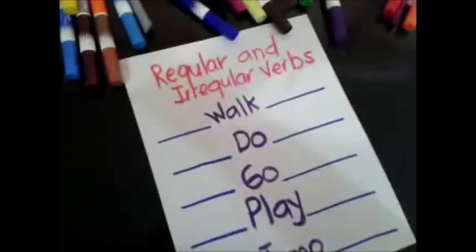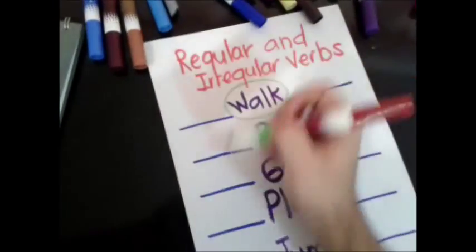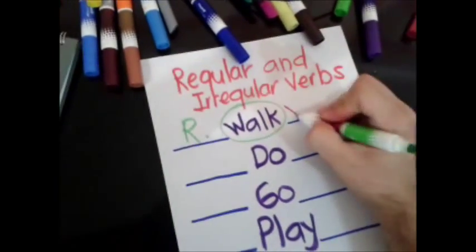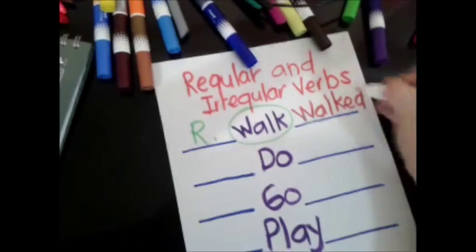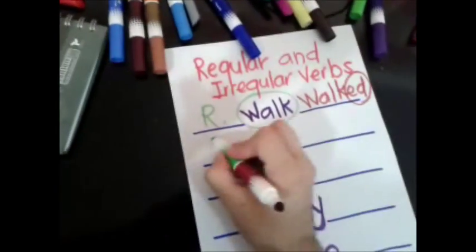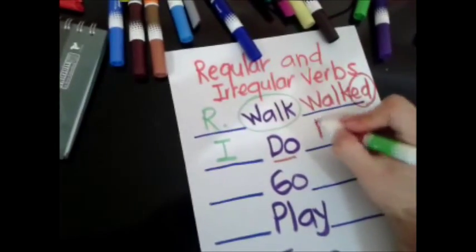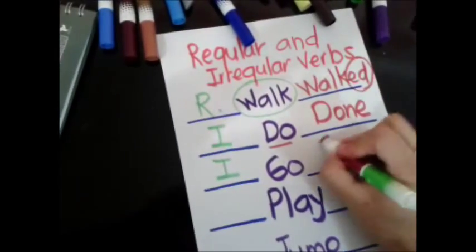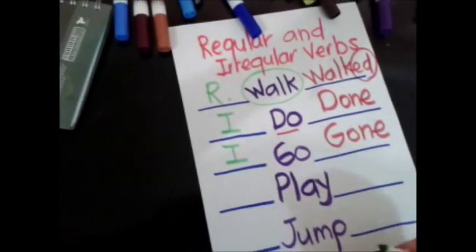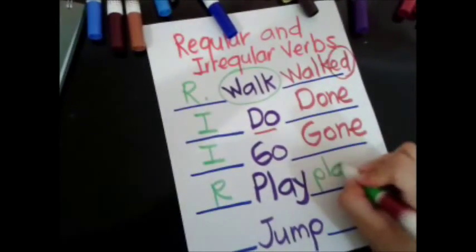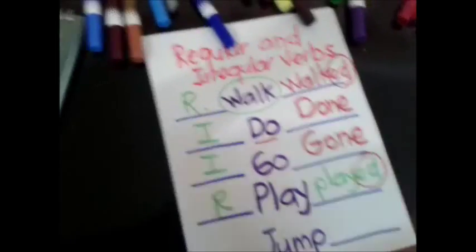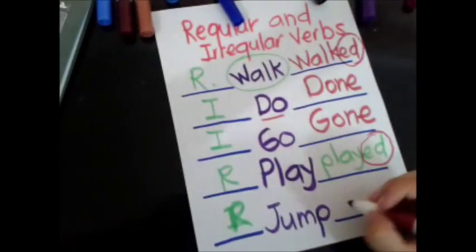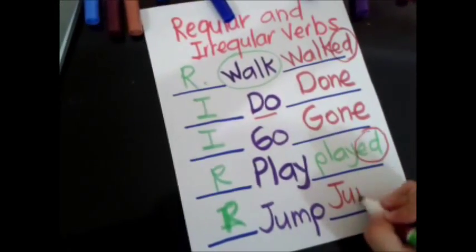Let's take a look at this example. Regular verb, for example, the verb walk. Walk is a regular verb, so the past participle is walked, with ed at the end. The verb do is an irregular verb, so the past participle is done. Same as go, because it's an irregular verb and the past participle is gone. But play is a regular verb, and so you can use played as a past participle. And jump is a regular verb, and the past participle is jumped with ed at the end. Okay?